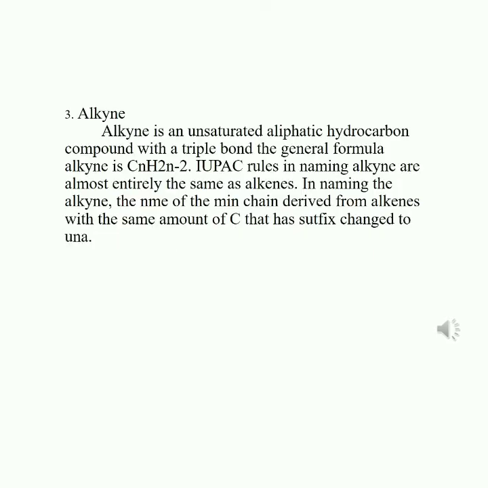Alkyne. Alkyne is an unsaturated aliphatic hydrocarbon compound with a triple bond. The general formula of alkyne is CnH2n-2. IUPAC rules in naming alkynes are almost entirely the same as alkenes. In naming alkynes, the name of the main chain is derived from the alkene with the same amount of C, that has the suffix changed to -yne.